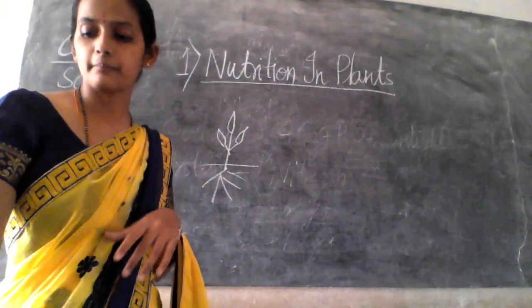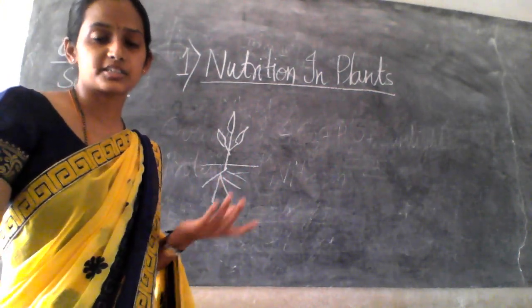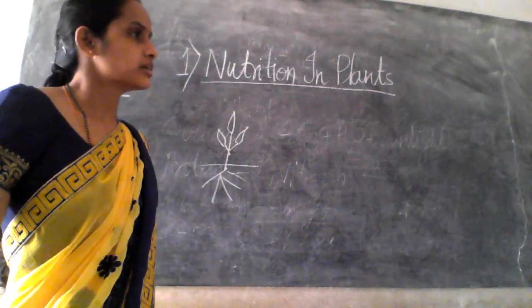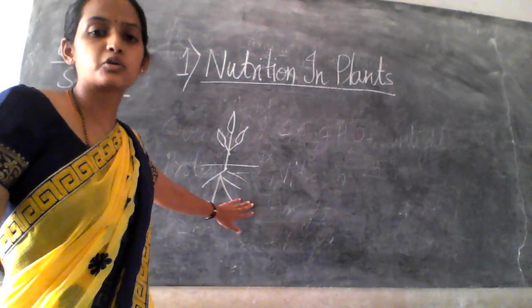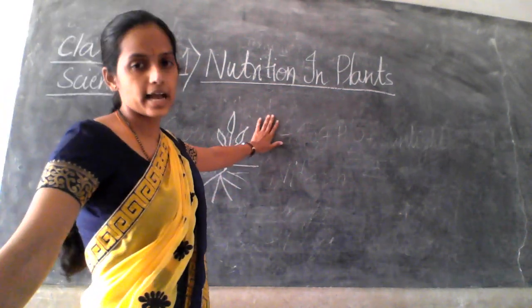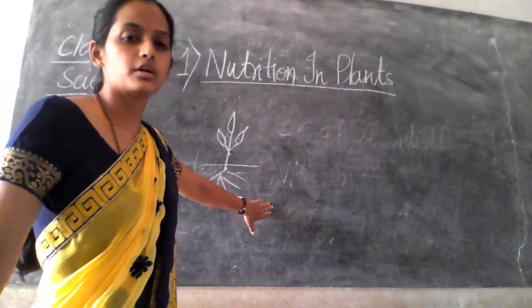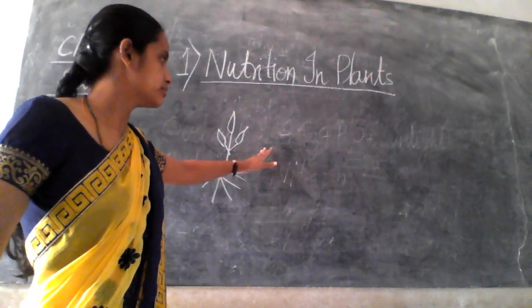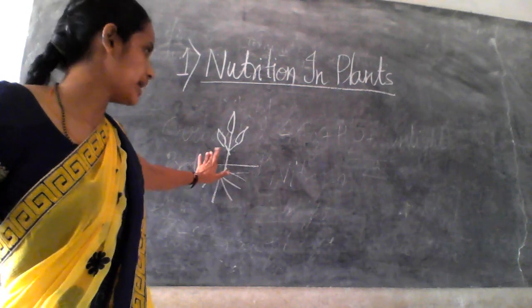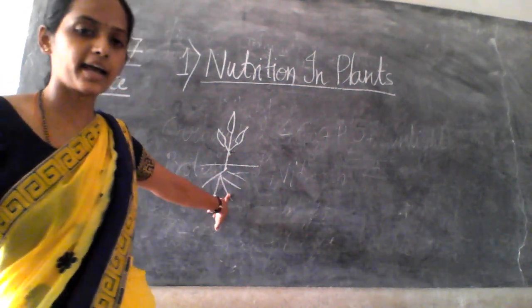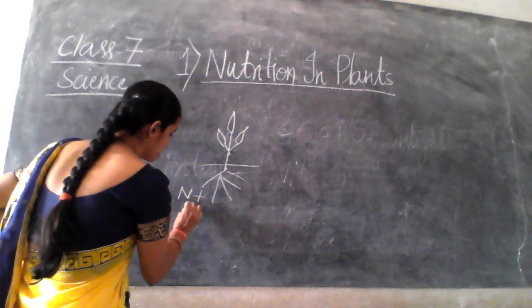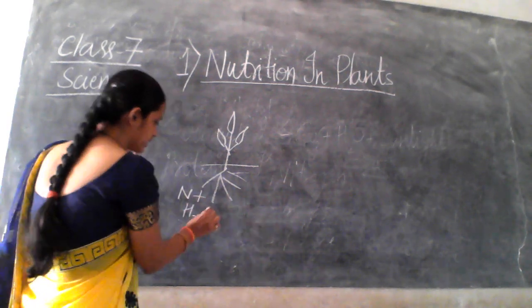So they make it soluble in the soil, so that the plant can absorb nitrogen and water from the soil.